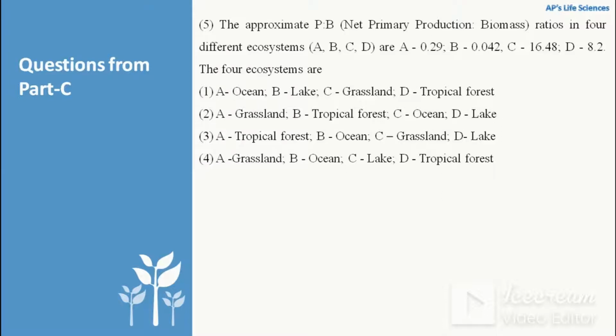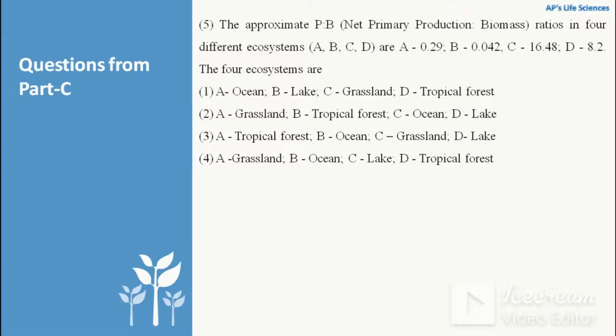The net primary production by biomass ratio is always higher in the ocean, because the biomass of primary producers in aquatic ecosystems is less compared to their net primary productivity efficiency. So option C must belong to an aquatic ecosystem.